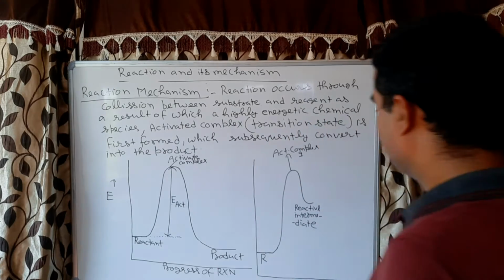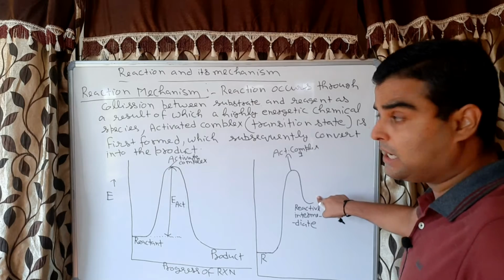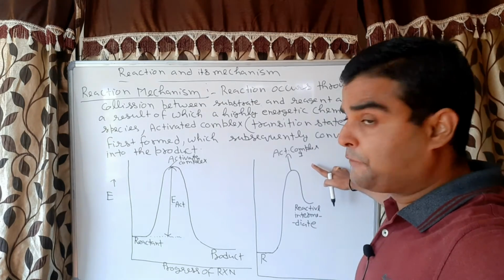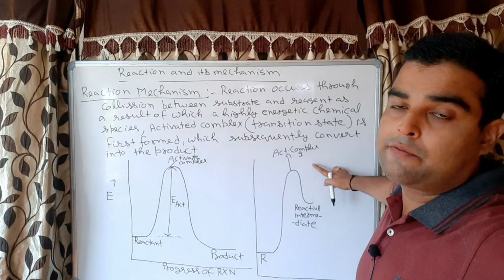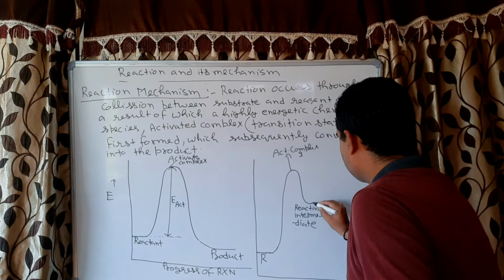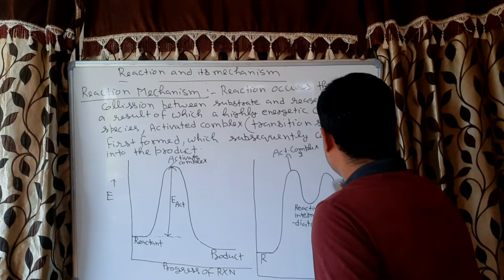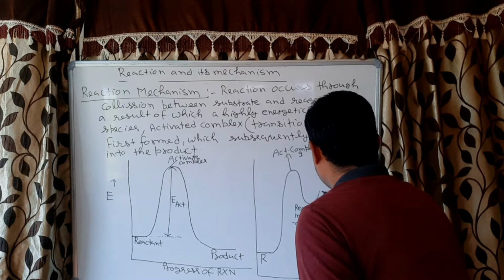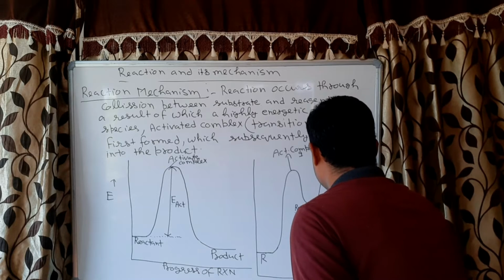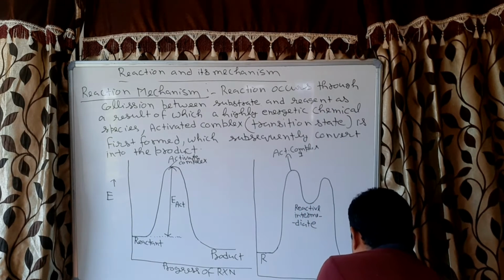Reactive intermediate. Now this reactive intermediate, what will it do? It will again convert into another activated complex, correct? After that it will convert into the product. So when it converts into the second activated complex, after that it will go to the product. This is product.